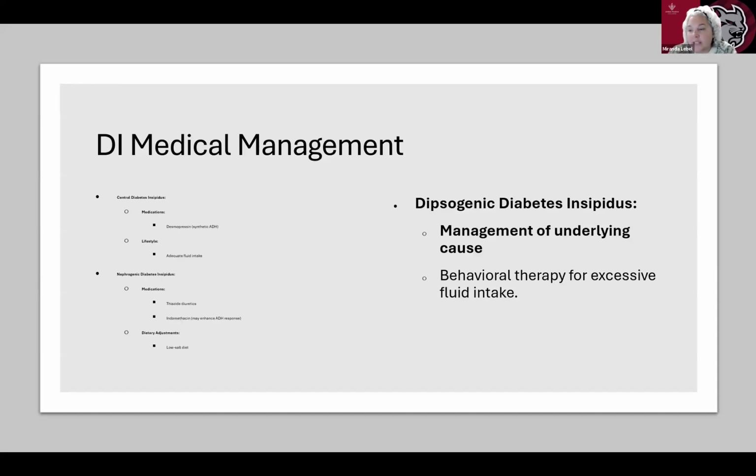If we have nephrogenic diabetes insipidus, we're going to give thiazide diuretics so that we can enhance that ADH response. And then we'll have them do a low salt diet. And then if we have dipsogenic diabetes, we need to manage the underlying cause, and they might need behavioral therapy for excessive fluid intake.